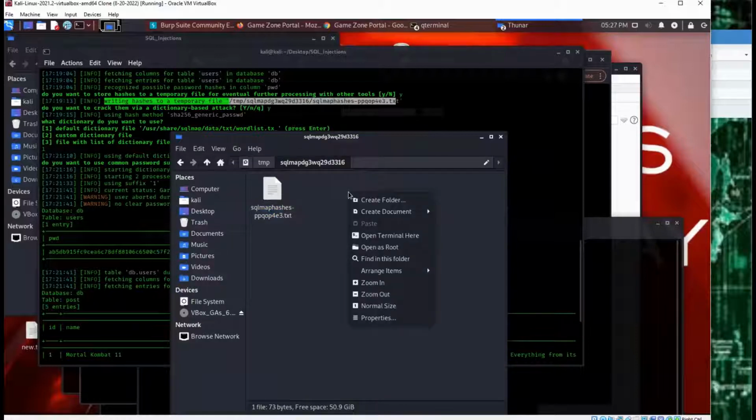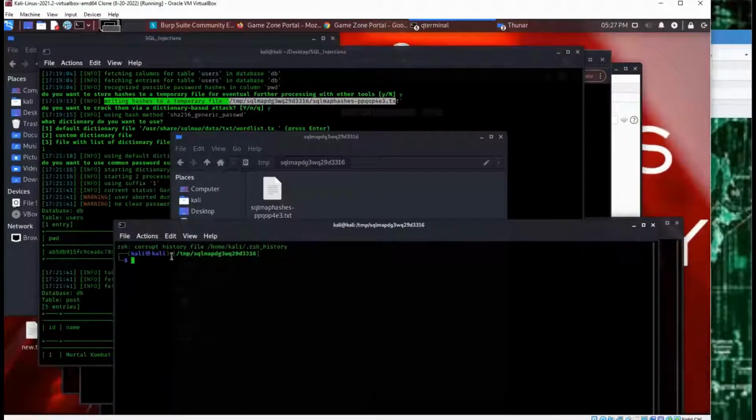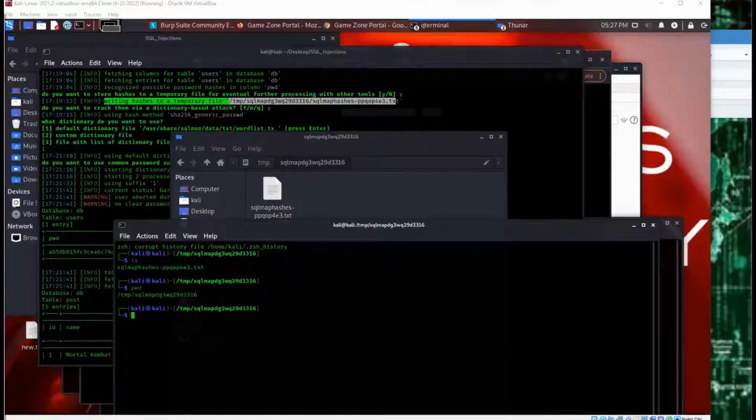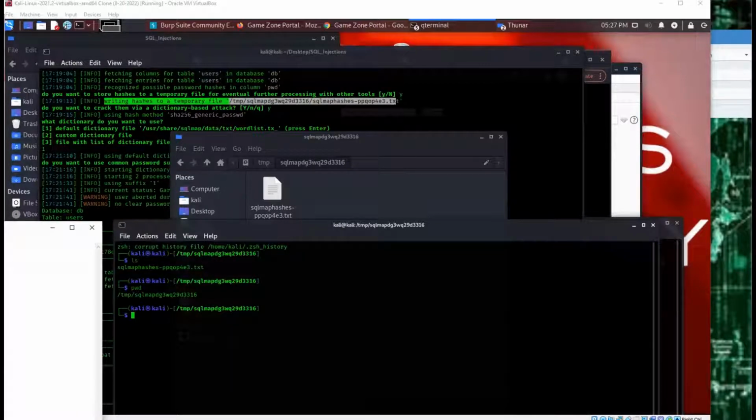So then what we can do here is we can actually open a terminal from here. That would probably be the easiest method. And then input the commands ls and pwd so we can see where we're at. All right, and then I have to then create a command based off of that, which I will put in the comment section for you.